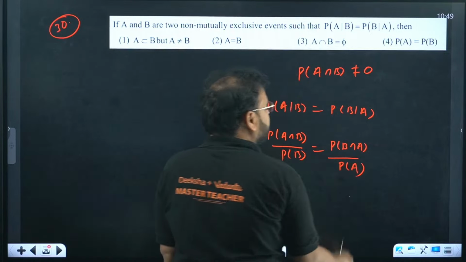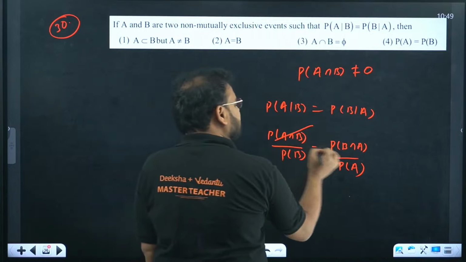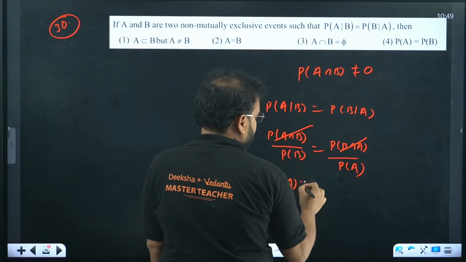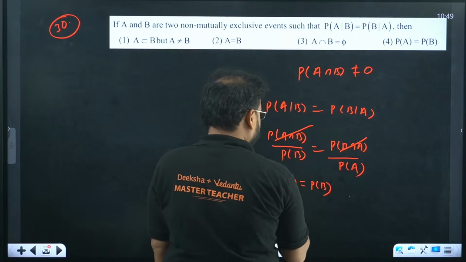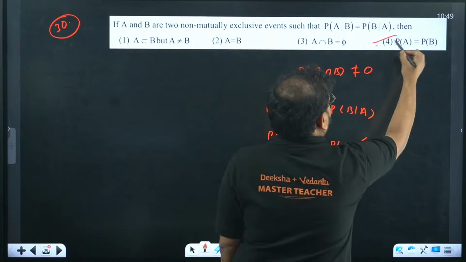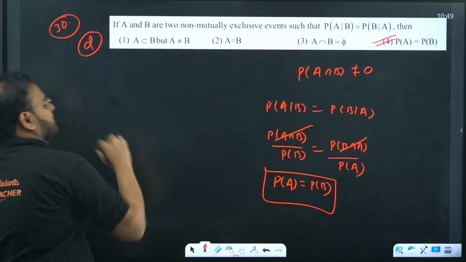What I've done is simply write the formula. They are non-zero, which means I can cancel them. Now cross multiply. You get P(A) equal to P(B). The answer is D. This is the previous year question, guys. Please check.